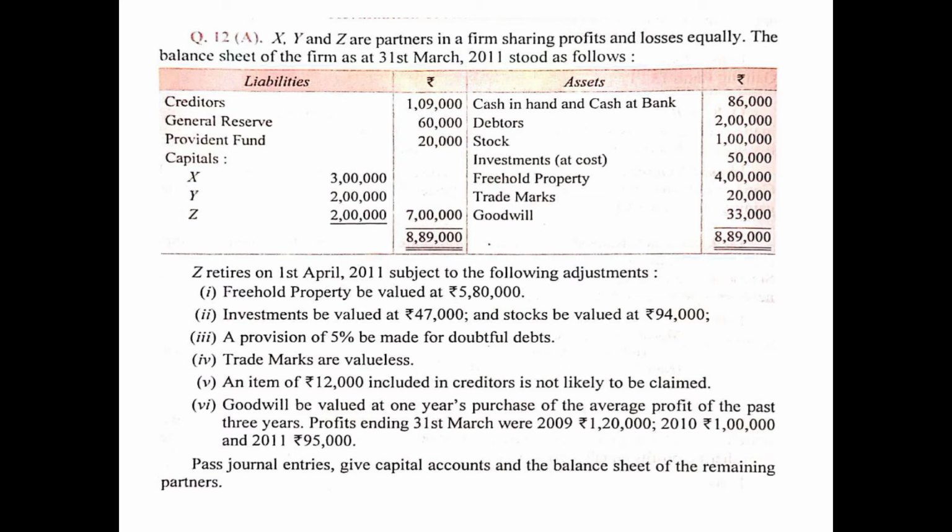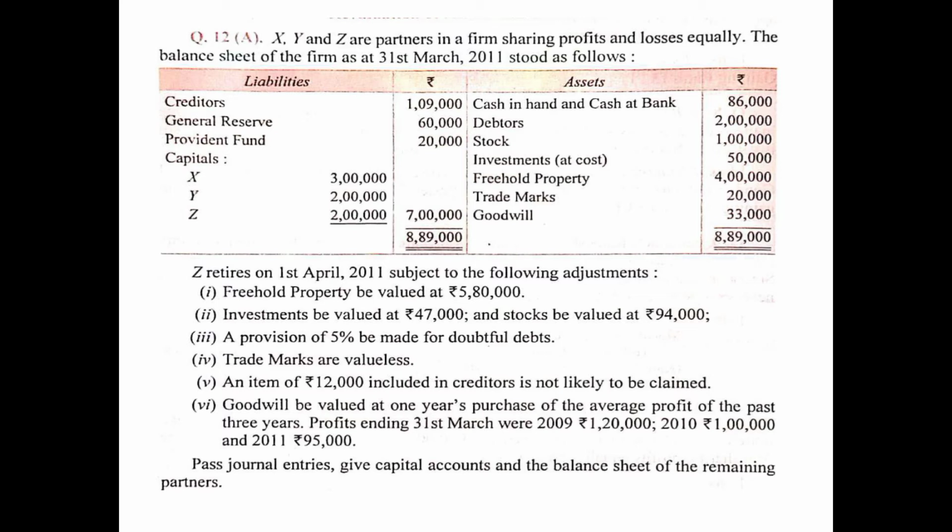The third point, a provision of 5% to be made for doubtful debts. So provision for doubtful debts is to be maintained on debtors. So 5% of 2 lakh will be 10,000. So this provision creation is an increase in liability. It will be shown on the debit side of revaluation account as to provision for doubtful debts 10,000, and the entry will be revaluation account debited 10,000 to provision for doubtful debts account 10,000.